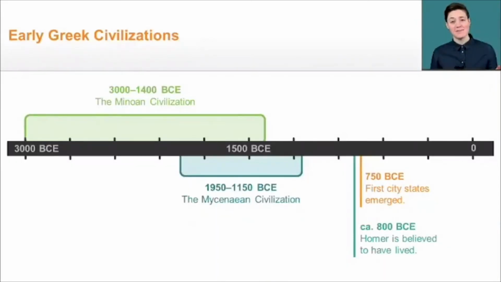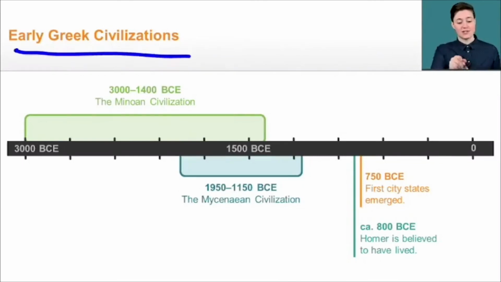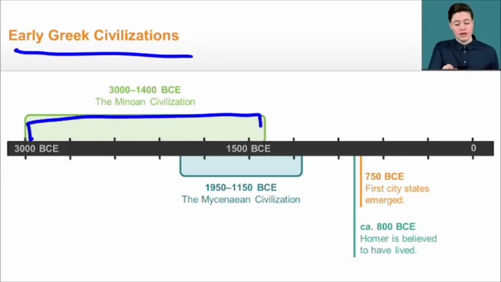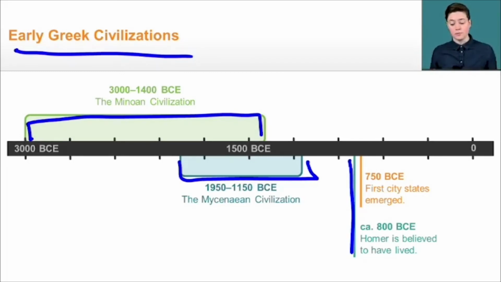Let's take a look at a timeline of early Greek civilizations, and you can see about 3,000 years of Greek civilization here. We start with the Minoan civilization, going all the way back to 3000 BCE. Then they overlap with the Mycenaean civilization, which they heavily influenced. And then we see by about 800 BCE, Homer is believed to have lived at that point, and right around the same time, 750 BCE, the first city-states are emerging.